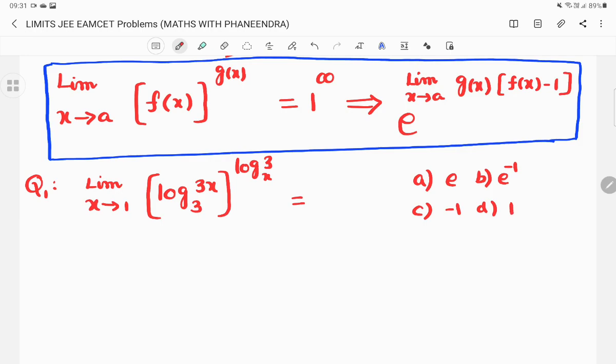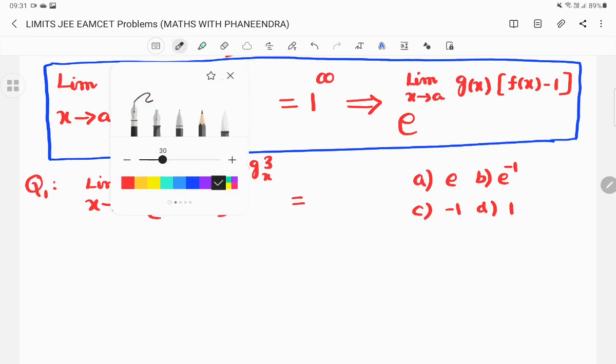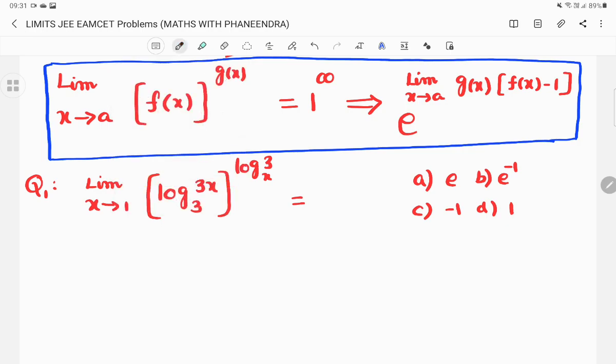First, we have to verify whether the given limit reaches 1 power infinity or not. Substitute x is equal to 1: log 3 to the base 3 is 1. So 1 power log 3 to the base x means what? Log 3 by log x. Log x value is 1 means log 1 is 0, and anything by 0 is infinity. So it reaches 1 power infinity. So whenever it is 1 power infinity, what do we have to write?